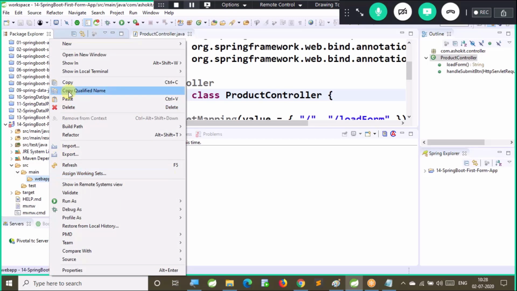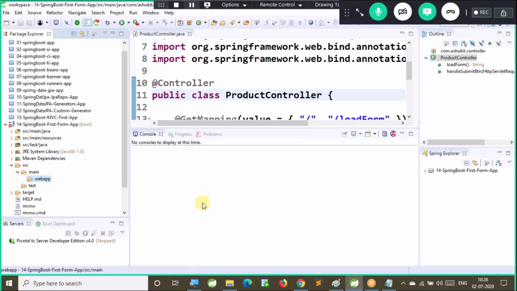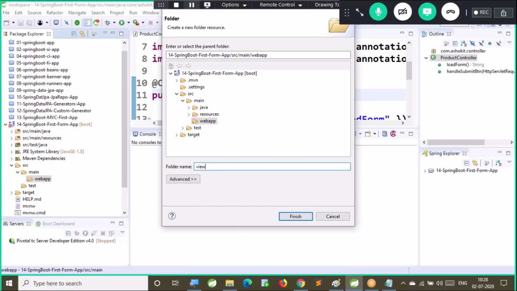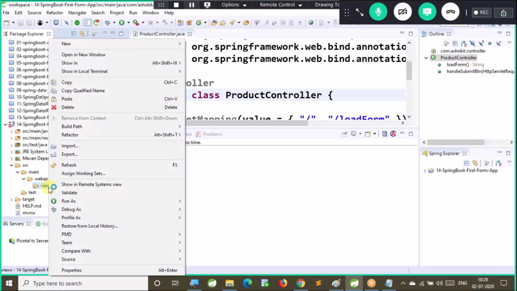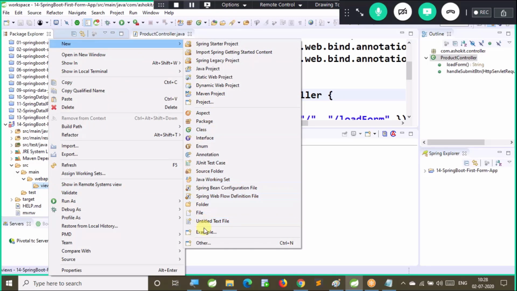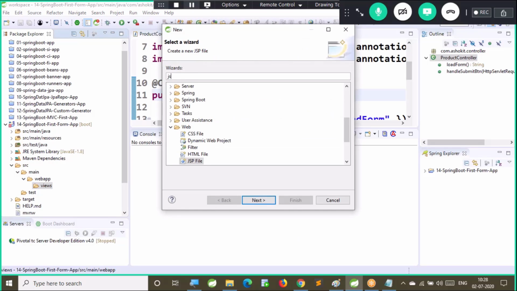New folder as views. Inside this I will create an index file which is used to display the product form for us. New, other, JSP file I am going to create. I'm selecting JSP.